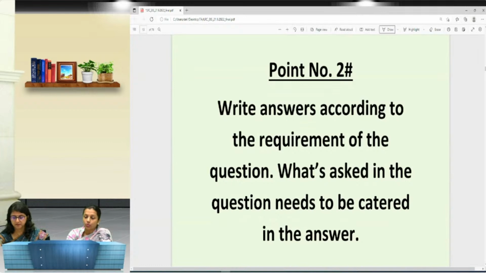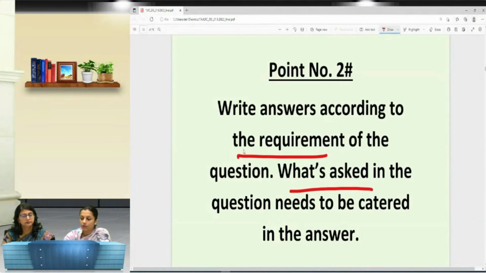As ma'am rightly told you, whenever you are studying, you must specify what is the demand of the question. What the question has said. Like in the previous question, if it says list, you have to list all the 8 points of the BPA implementation. But if we say explain or discuss, then you have to explain each and every point. So it is very important to understand what the demand of the question is, and you need to take care of your answer accordingly.